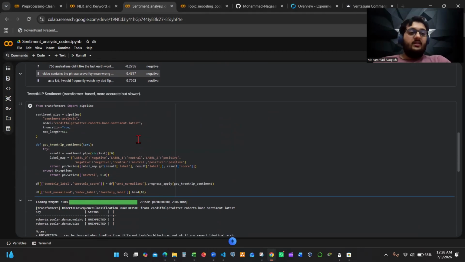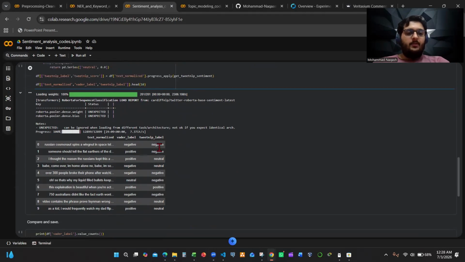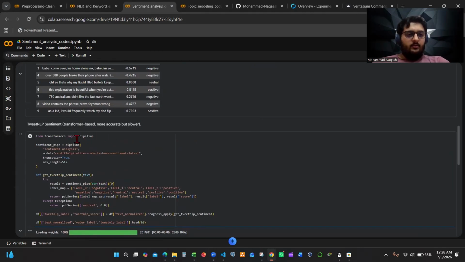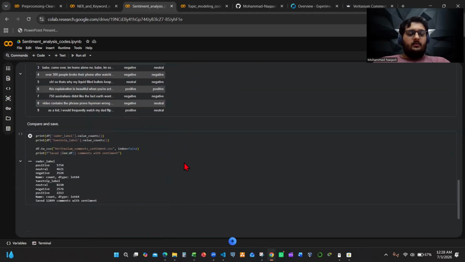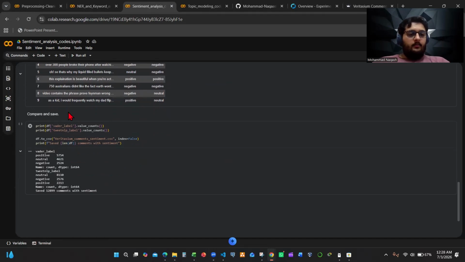And then I also did Tweet NLP, so both of them, so that I had more to use for my dashboard. This is the VADER label, which was shown up here, and then this is the Tweet NLP labels. Now you can see that it will be a bit more accurate. I even said over here that it's transformer-based, which would be more accurate, but it did take a bit of time. It was much slower to extract all the sentiments. And then this was just comparing overall.